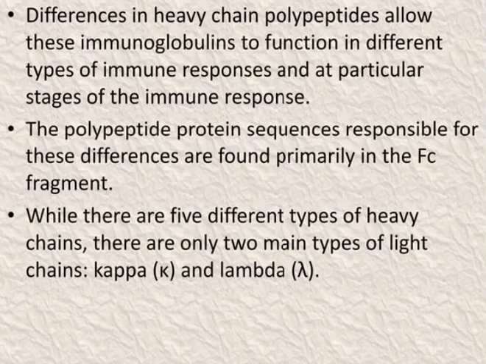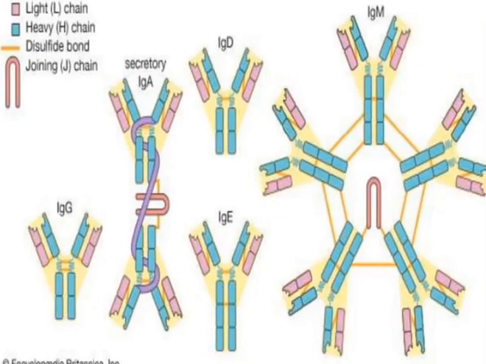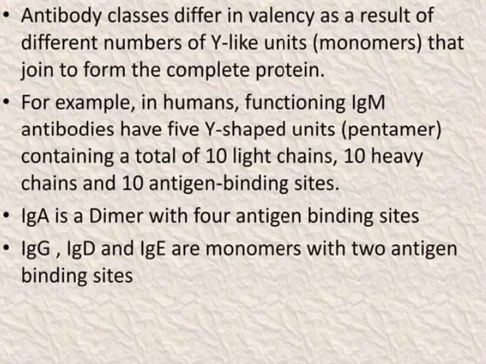While there are 5 different types of heavy chains, there are only 2 main types of light chain, which are kappa and lambda. Antibody classes differ in their valency as a result of different numbers of Y-like units, which are monomers, joined to form the complete protein. For example, in humans, the functioning IgM antibody has 5 Y-shaped units containing a total of 10 light chains, 10 heavy chains and 10 antigen binding sites. IgA is a dimer with 4 antigen binding sites. IgG, IgD and IgE are monomers with 2 antigen binding sites.